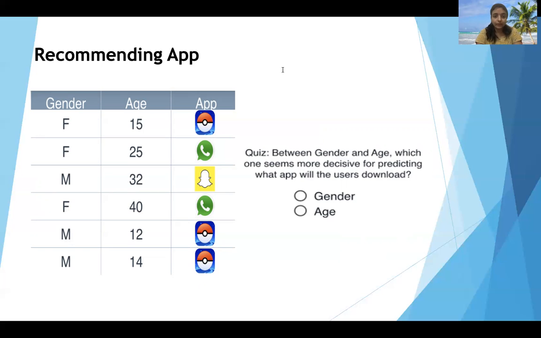Here you can see the first person is a 15-year-old female who downloaded the Pokemon Go app, and likewise other people also. So we need to decide between gender and age, which one do you think is more decisive to predict what app the user will download? Pause for a moment and think about it.